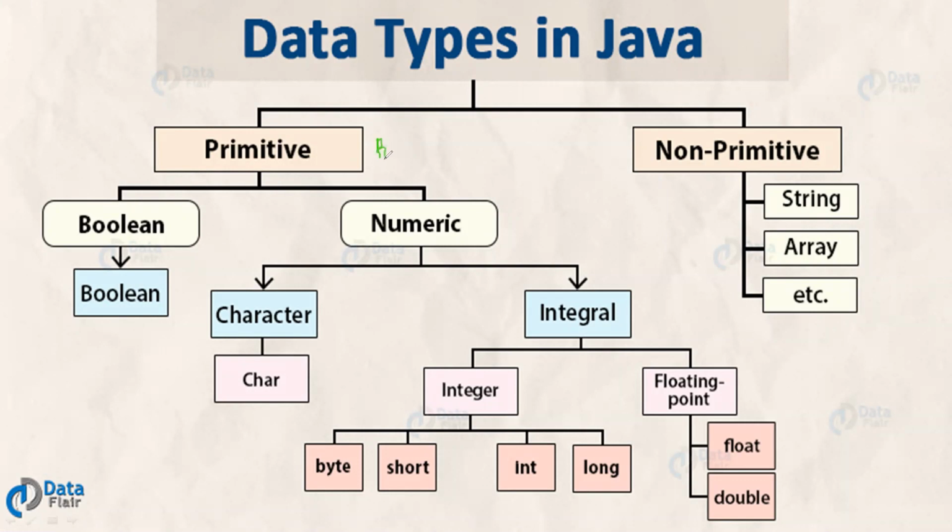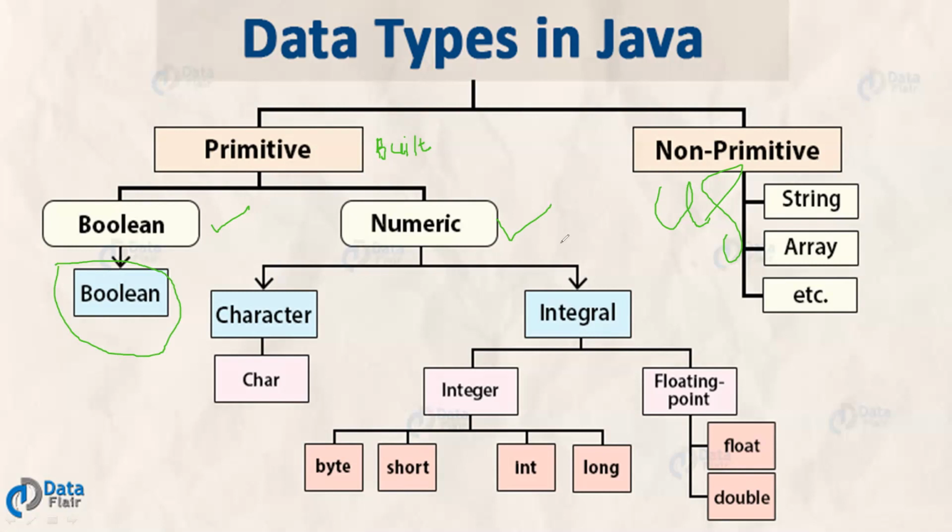These primitive data types are also called built-in data types, and these non-primitive data types are called user-defined data types. Built-in data types and user-defined data types. Here again, the primitive data types are divided into two types: Boolean data types and numeric data types. Boolean data types have only one data type, that is the Boolean data type. It can store only two values, either 0 or 1, where 0 represents false and 1 represents true.